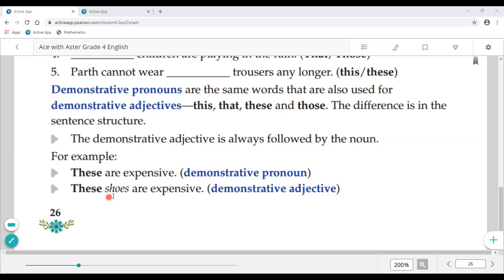Okay, that's why we denote it here as these. So this is a demonstrative adjective. So this is the difference between pronoun and noun. A pronoun will be used without a noun, it will be used as a pronoun, and an adjective will always be used with a noun. Okay class, so I hope all the exercises are clear to you all.